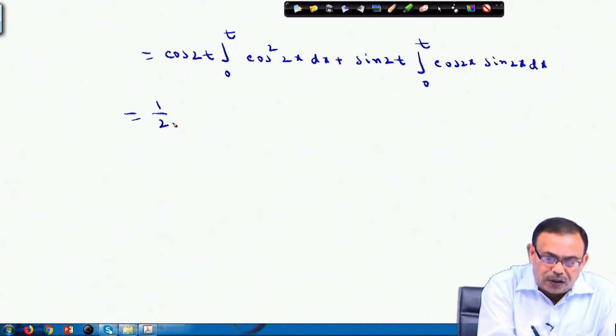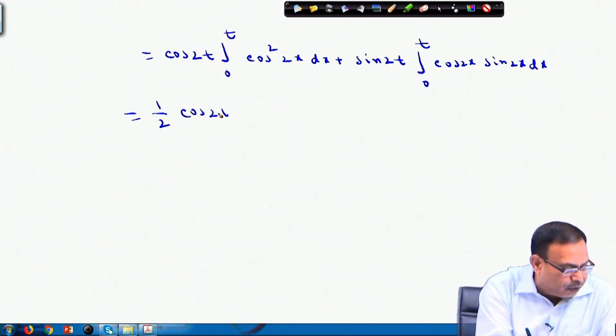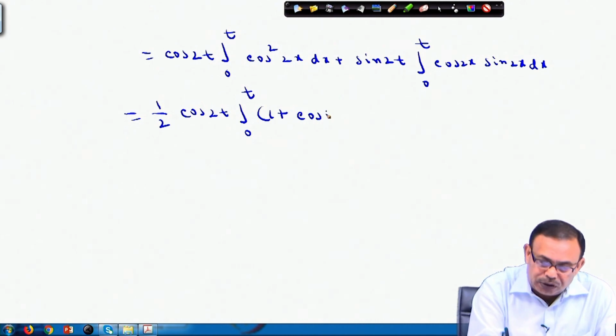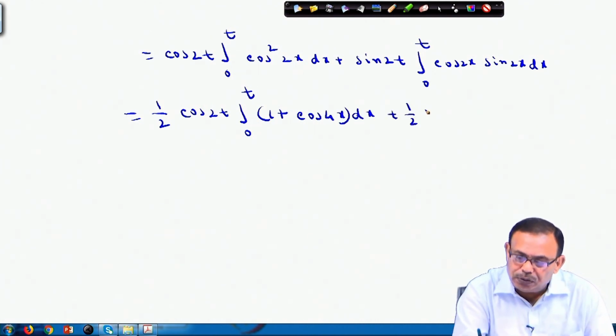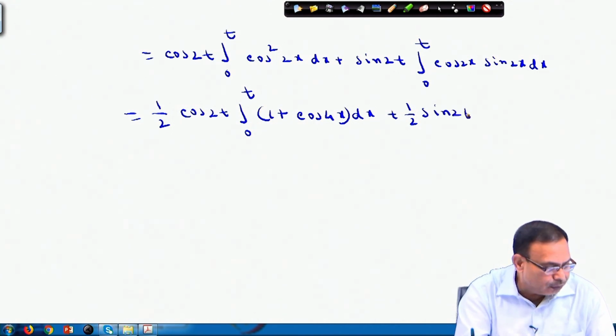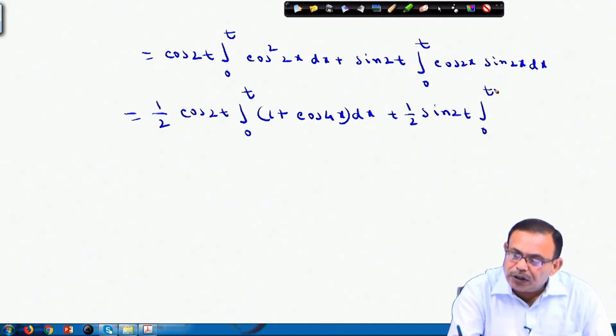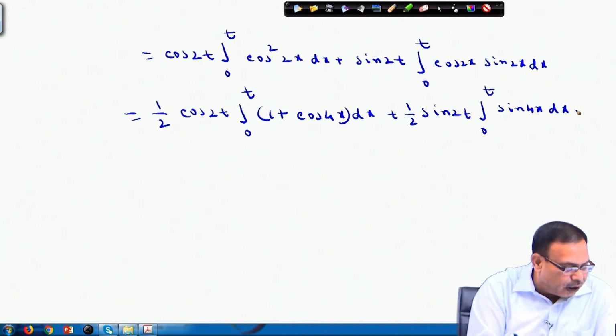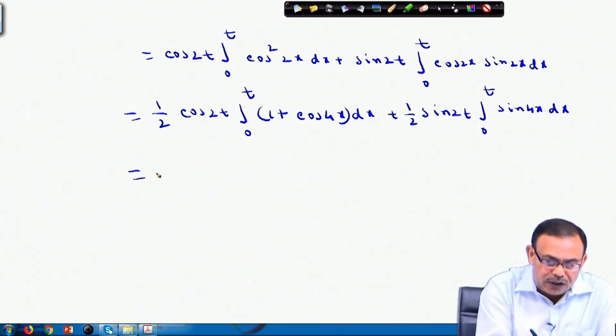Using trigonometry now, I have to calculate it. So it becomes the integral from 0 to t of cos square 2x, which I can write as (1 plus cos 4x) by 2, dx, plus half sin 2t into the integral of sin 4x dx. So I can evaluate the integrals easily.